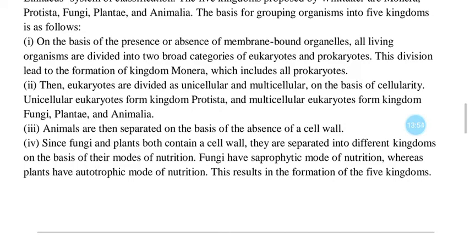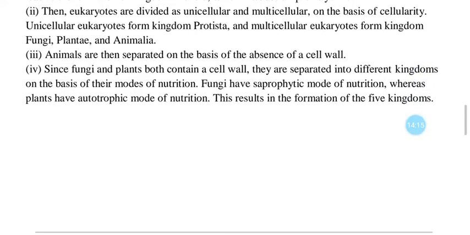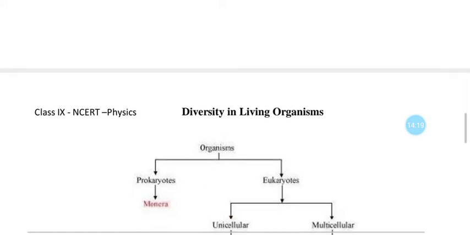Since fungi and plants both contain cell wall, they are separated into different kingdoms on the basis of their mode of nutrition. Fungi have a saprophytic mode of nutrition. Saprophytic means they live on dead and decaying material, whereas plants have an autotrophic mode of nutrition. This results in the formation of the 5 kingdoms. So this was the answer of how Whittaker classified.